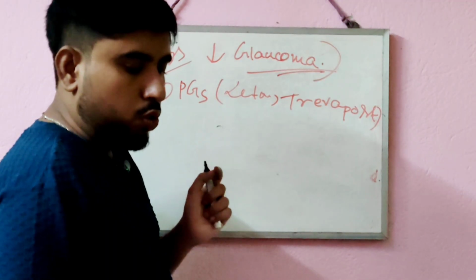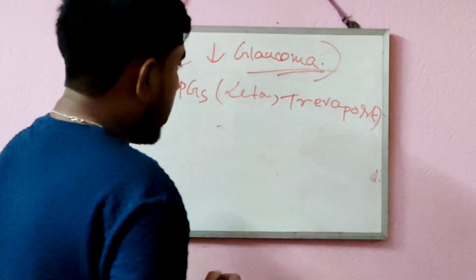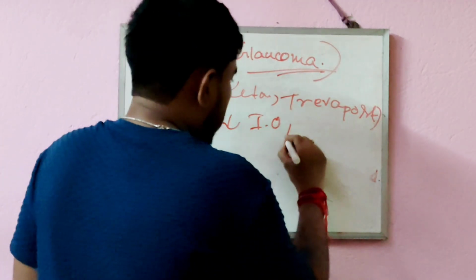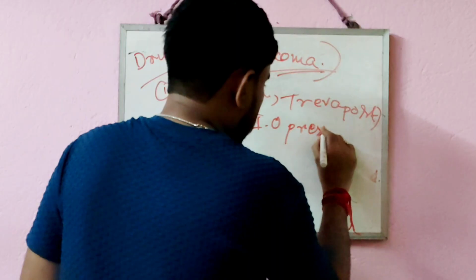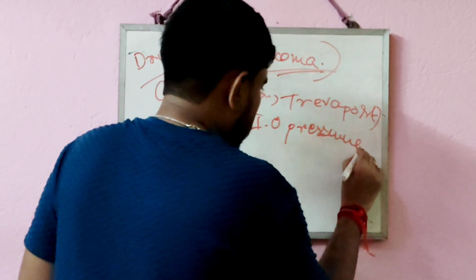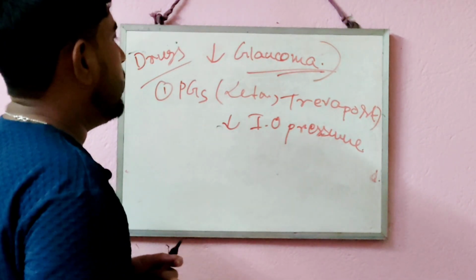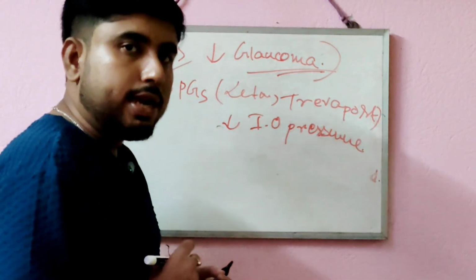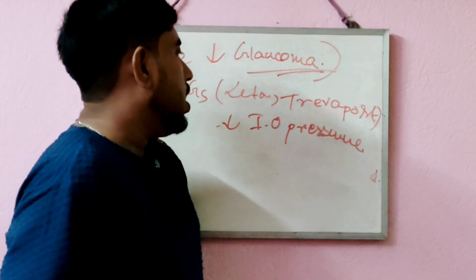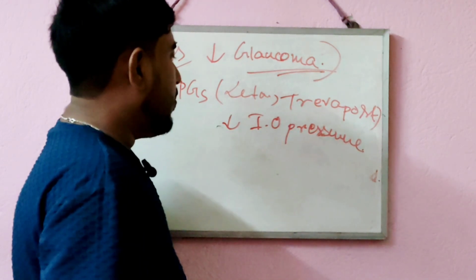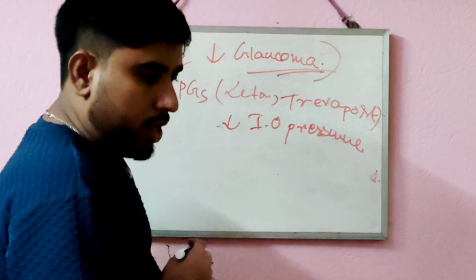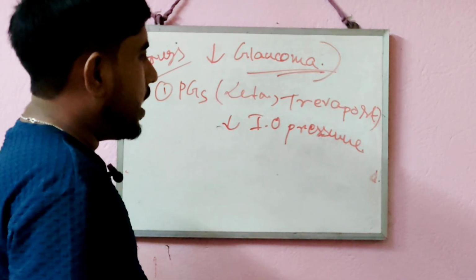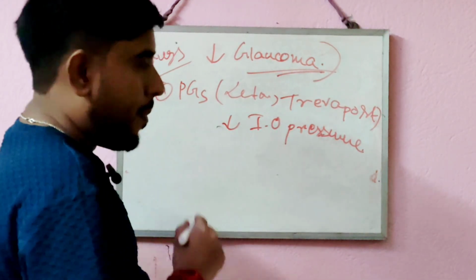How do they generally show their action? They generally show their action by decreasing intraocular pressure. So the first type of drugs that can be used in treating glaucoma is prostaglandin analogs. In that we can use latanoprost, travoprost, etc. How are they going to show their action? They show their action by decreasing the intraocular pressure of the eye.